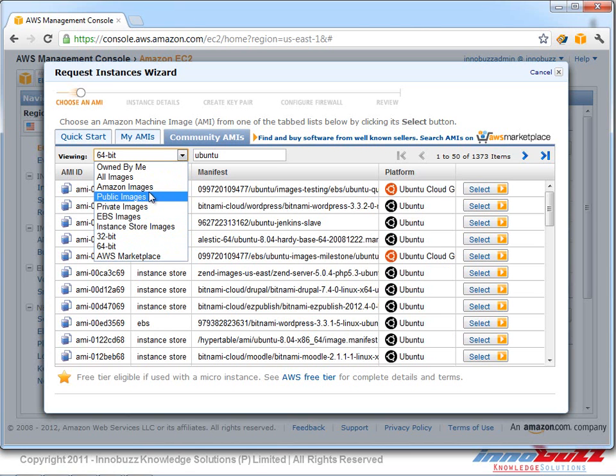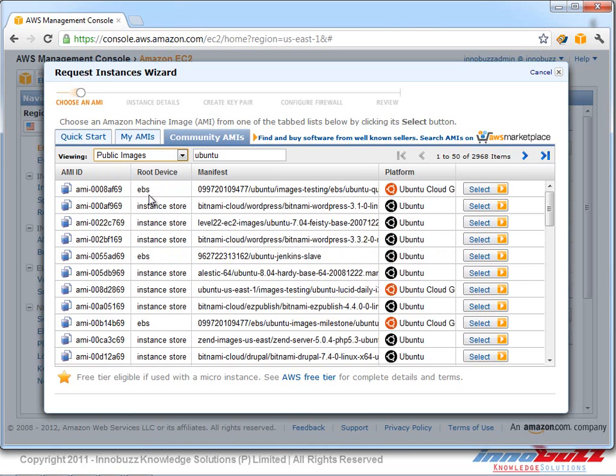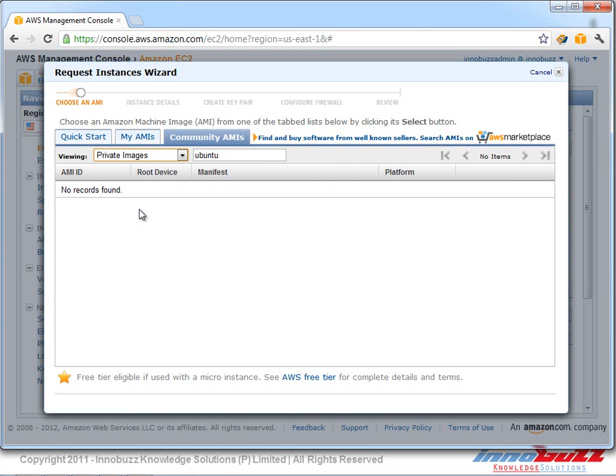And also we have got another category where the images would be public images and private images. The private images are something like where we can go ahead and create our own images and we can keep it in our own profile. So if we have something with Ubuntu as a private image, that would be listed over here. Since we don't have anything, it seems to be empty. And let's go back to EBS images.